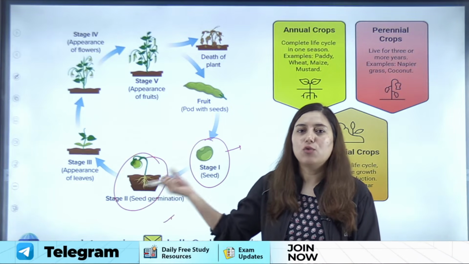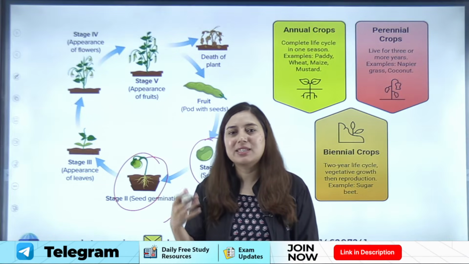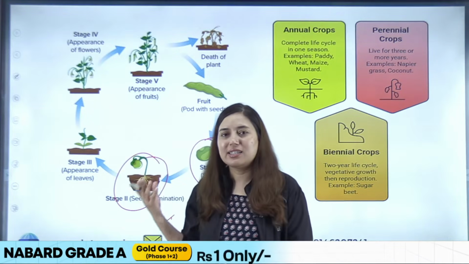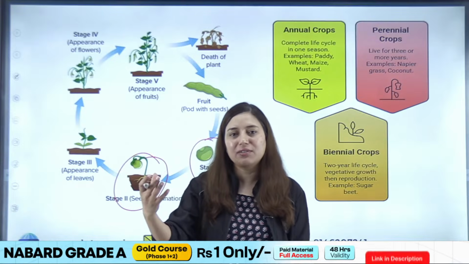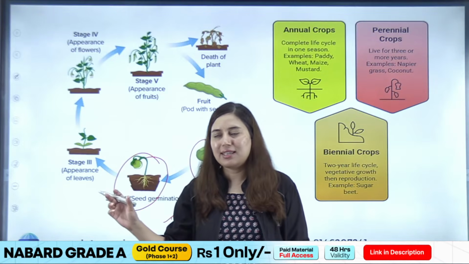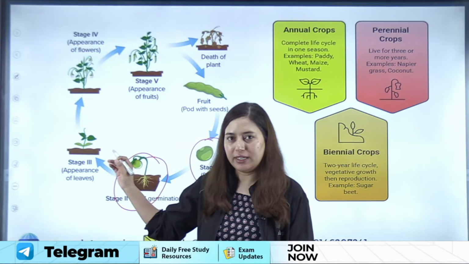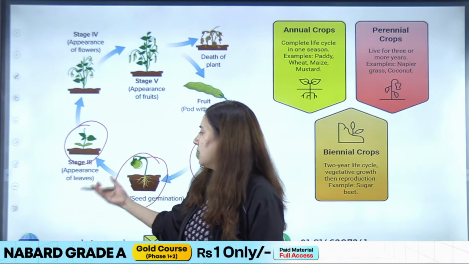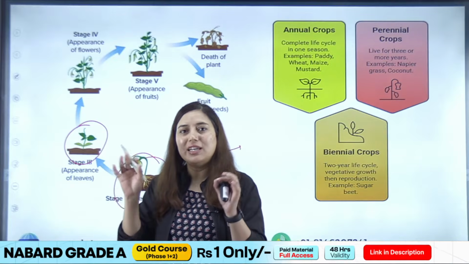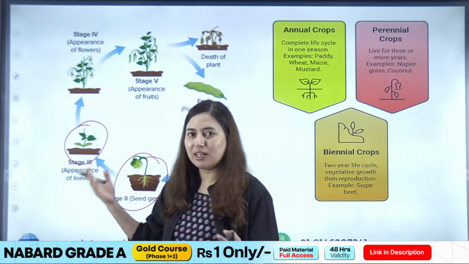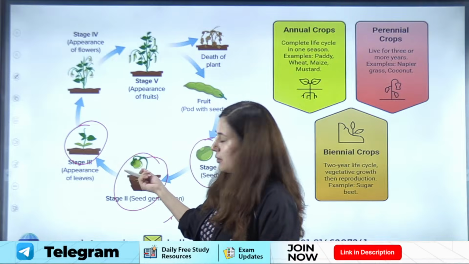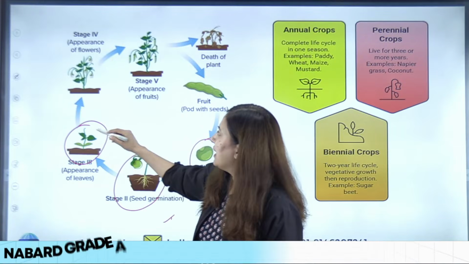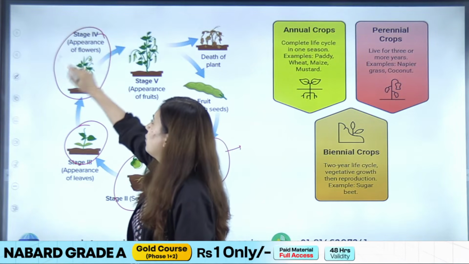This seed will absorb water from the soil, and certain enzymes present in the seed will get activated, and due to activation of these enzymes, the seed will start to germinate, right? Once germination starts, the leaves will appear. So initial leaves will come out of the germinated seed, and then comes stage 4, which is the appearance